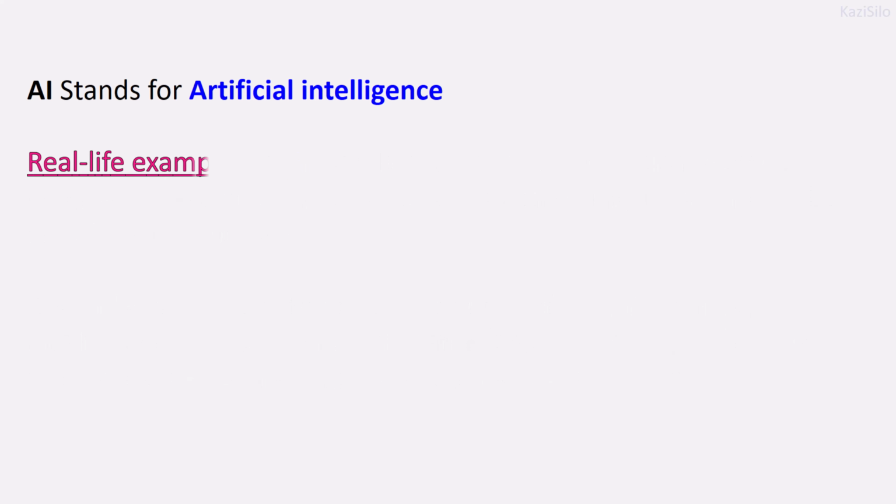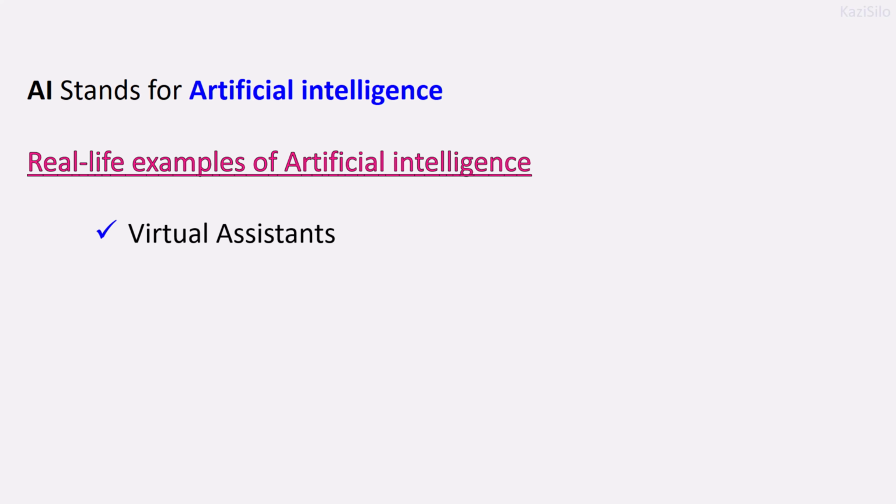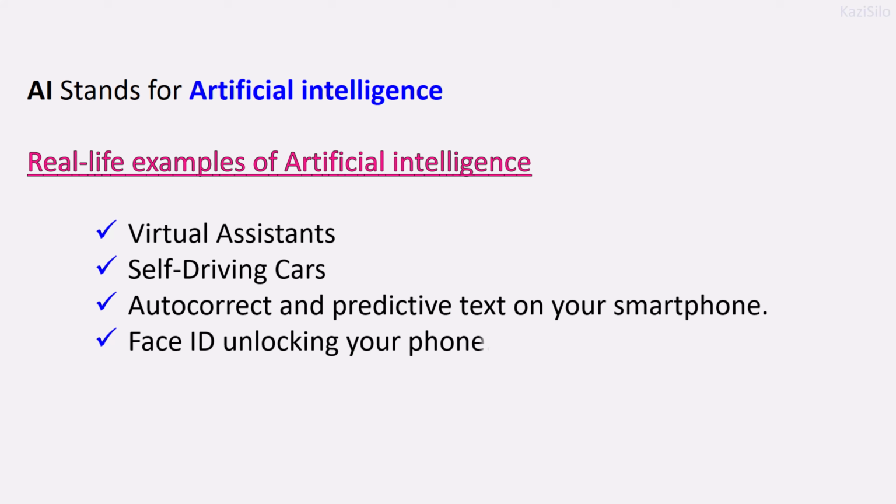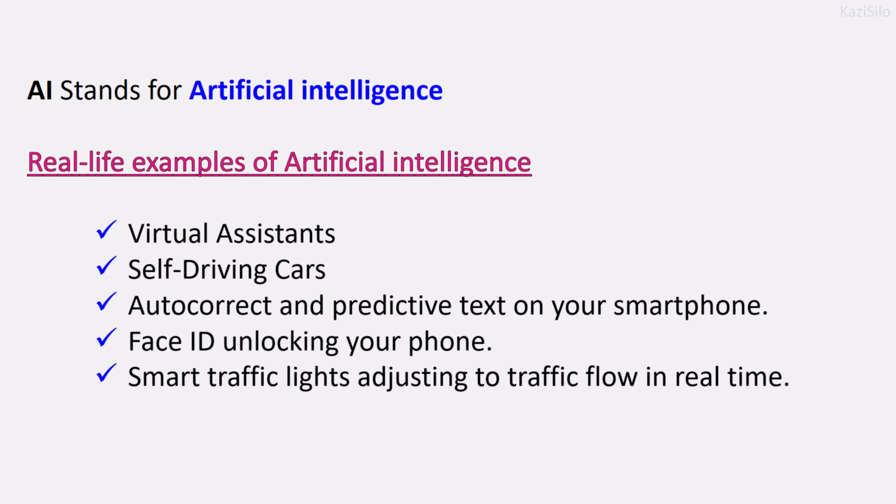Let's see real life examples of artificial intelligence. Virtual assistants, self-driving cars, autocorrect, and predictive text on your smartphone. Face ID unlocking your phone, smart traffic lights adjusting to traffic flow in real time.